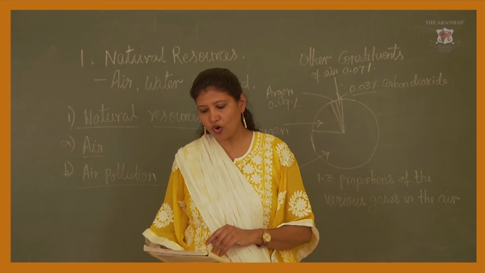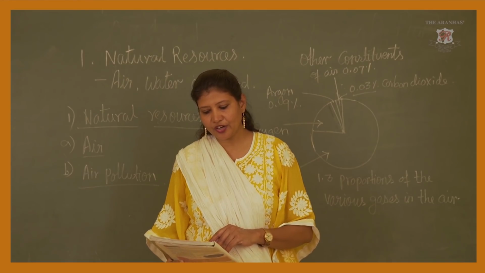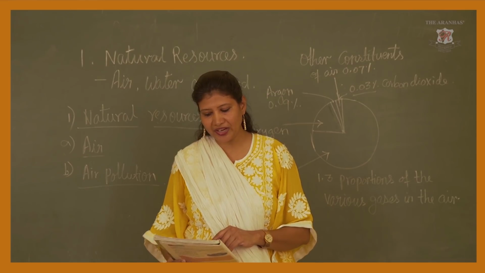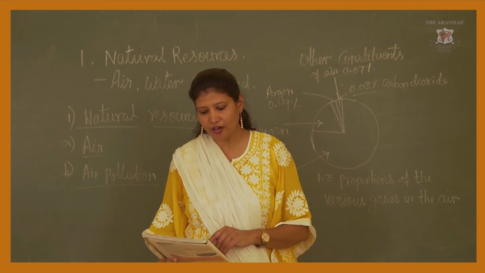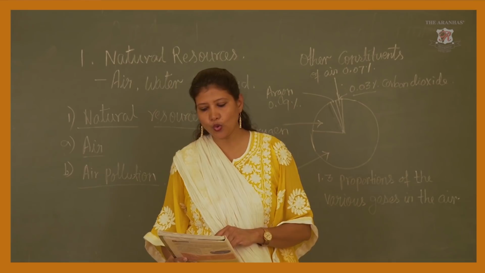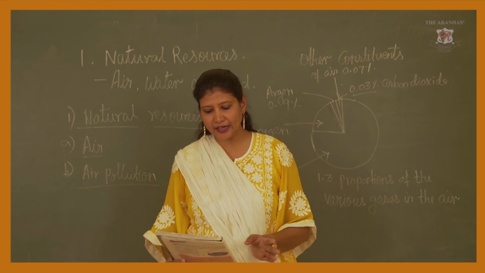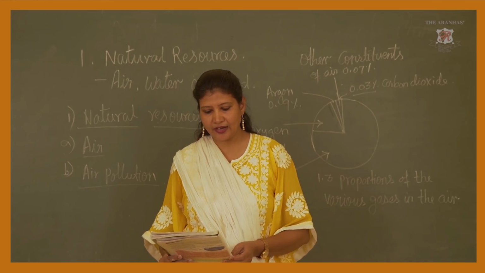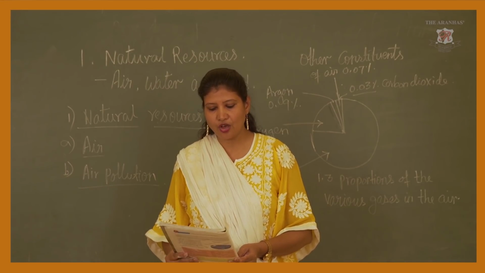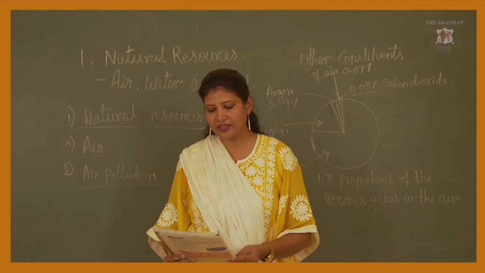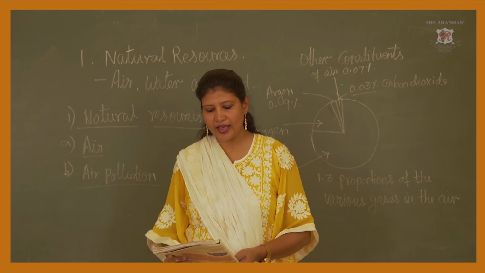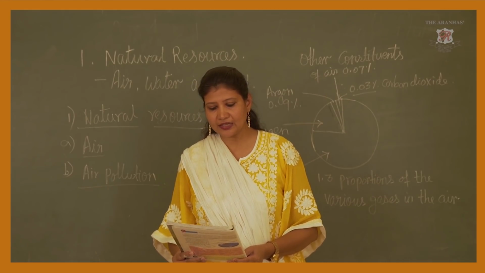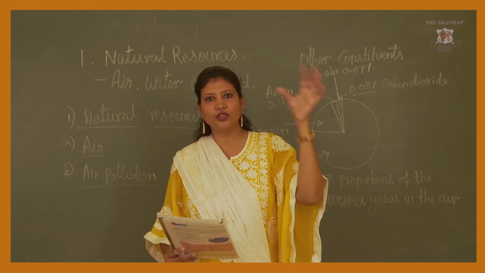Okay, now what is the ozone layer? The protective shell. There is a layer of ozone, that is O3 gas, in the lower part of the stratosphere. Ozone gas is not directly used for the survival of living things, yet it is very important for living things to have this layer of ozone at a high altitude around the earth. This is the ozone layer. There is one layer on the earth.